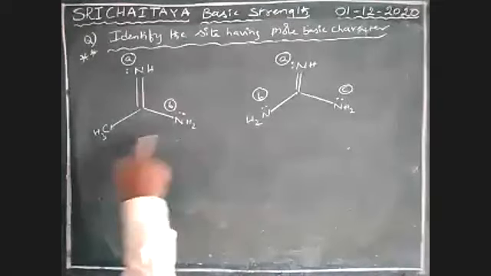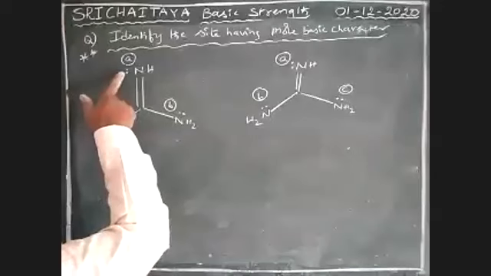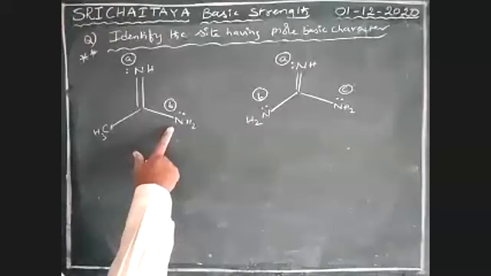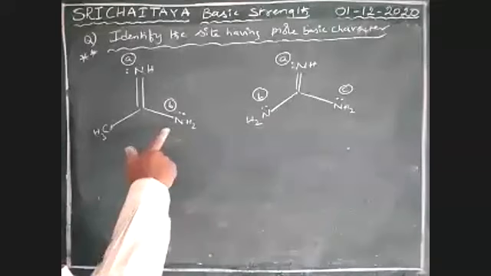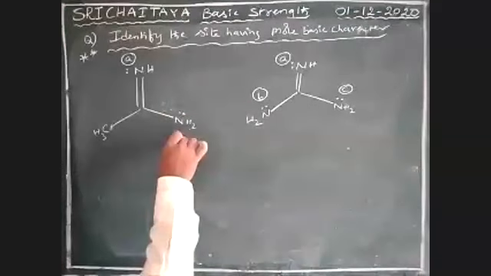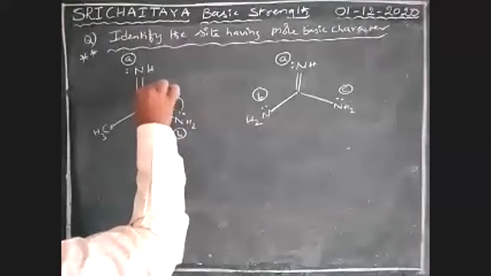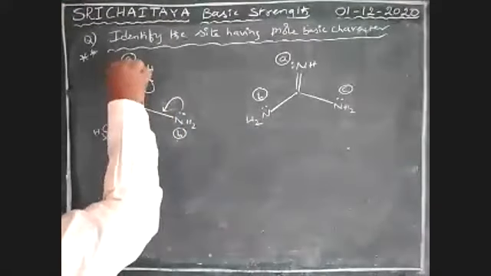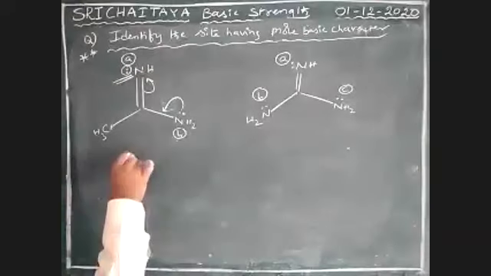So let us take this example. In this, is A more basic or B more basic? Tell me. Yes, 100% correct. Because this lone pair, I'm taking this one B, this lone pair is in resonance, but not this lone pair. This lone pair is free.